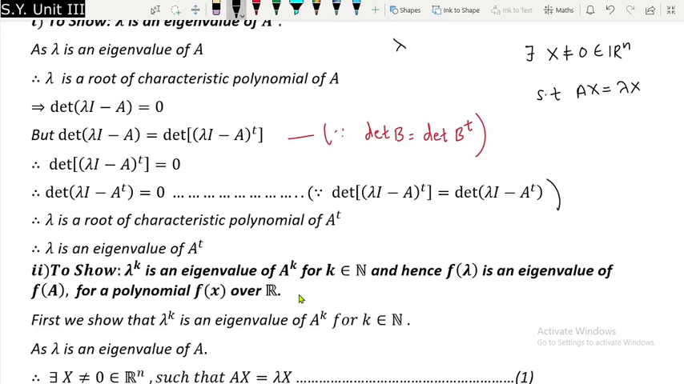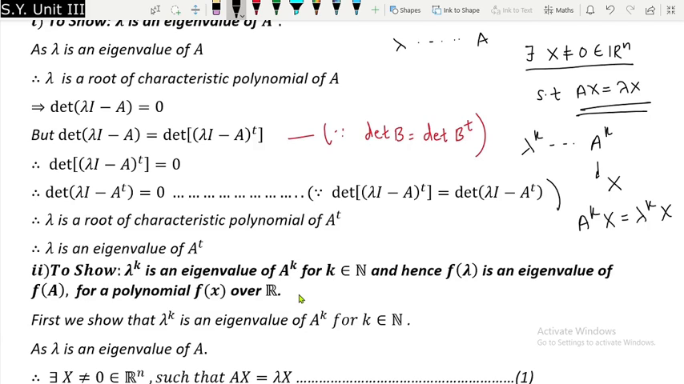Lambda is said to be an eigenvalue of matrix A if we are able to find x not equal to 0 belonging to R raised to n such that Ax = lambda x. So when will lambda raised to k be an eigenvalue of A raised to k? If we are able to find some x such that A raised to k multiplied by x is equal to lambda raised to k multiplied by x, isn't it?